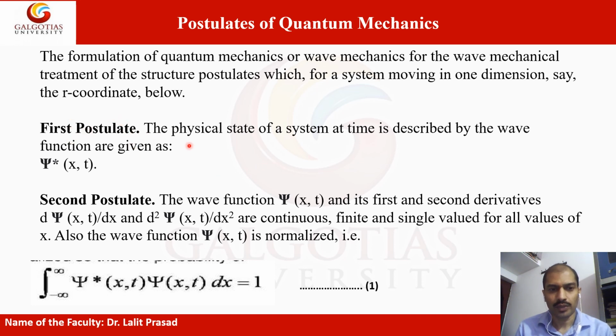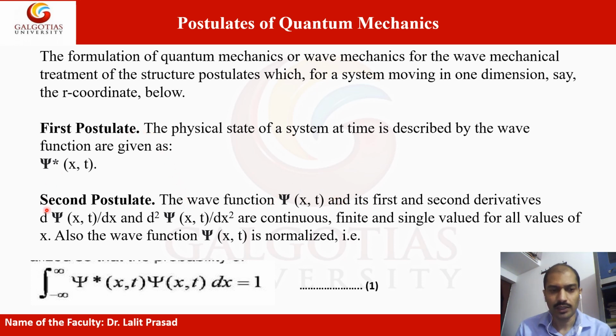The first postulate states that the physical state of a system at time t is described by the wave function psi of x, t. Its complex conjugate is psi star, and here x is the coordinate with respect to time t. So psi is the wave function, and its first and second derivatives.